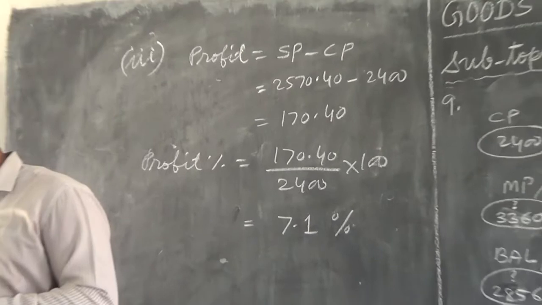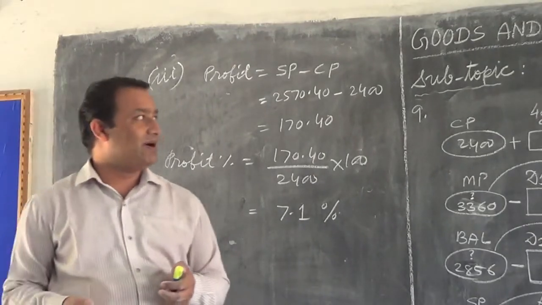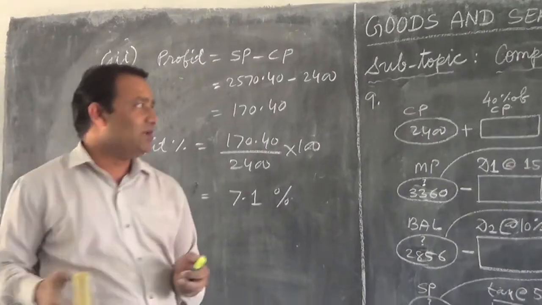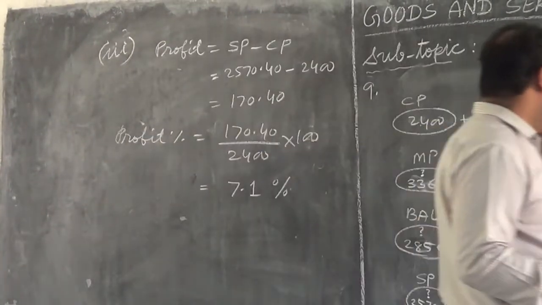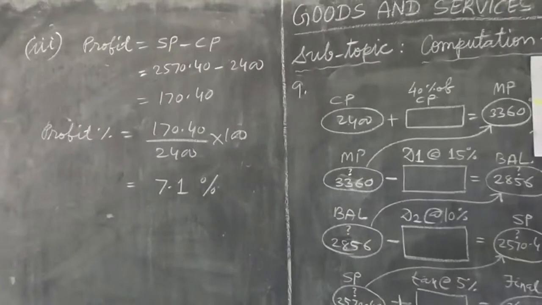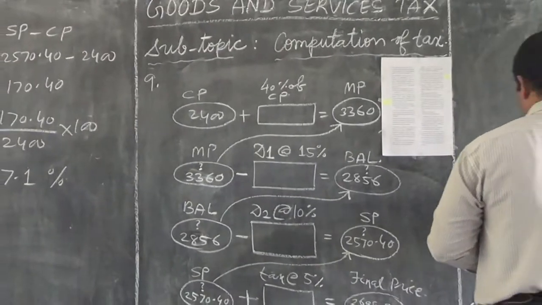Then we can move to the last question and we can wind up our session. After question number 10, we can wind up our session, because when we do 11 and 12, the session will be very long. I don't want to drag you on and on.